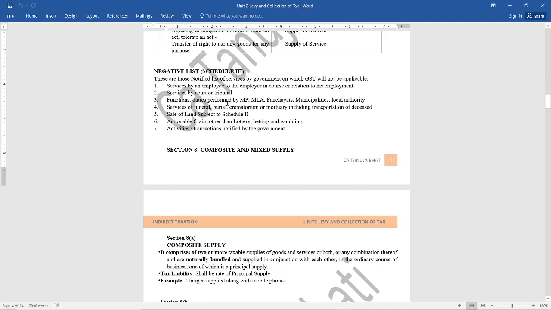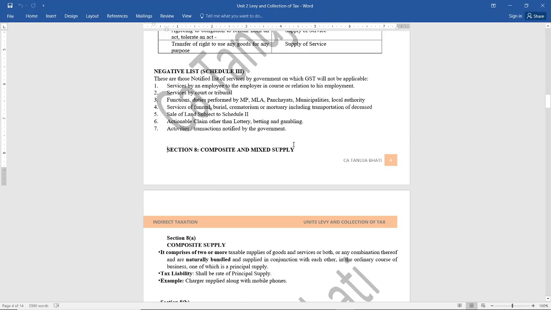Functions and duties performed by MPs, MLAs, GST is not levied. Services of funeral, GST is not levied. Sale of land, subject to Schedule 2, GST is not levied. Actionable claim other than lottery, betting, gambling, GST is not levied. Any activities or transactions that will be notified by the government to be a part of the negative list, that means GST will not be levied on such transactions.